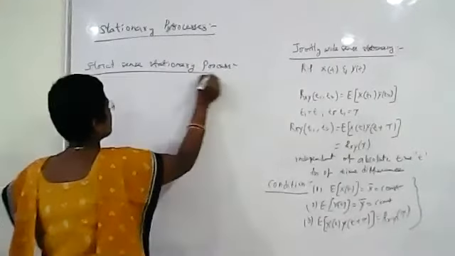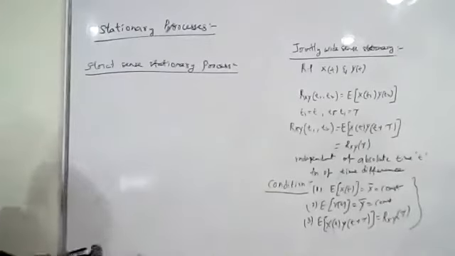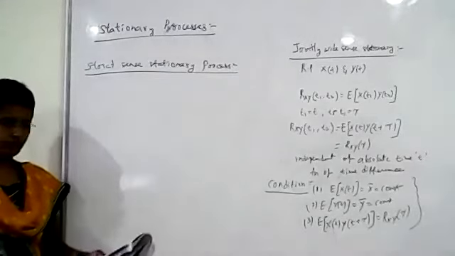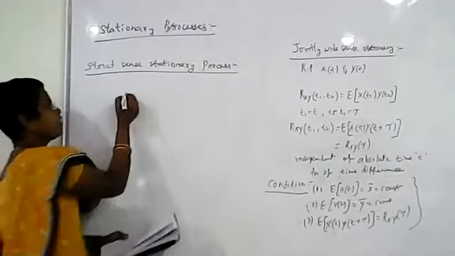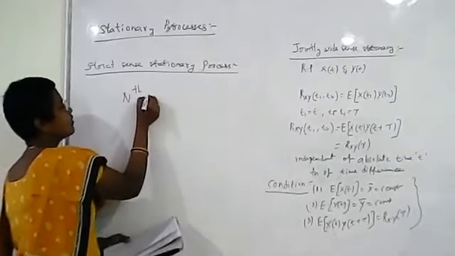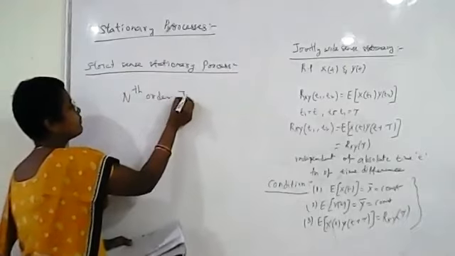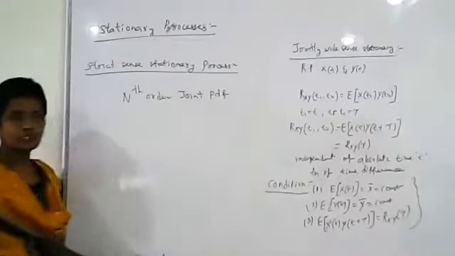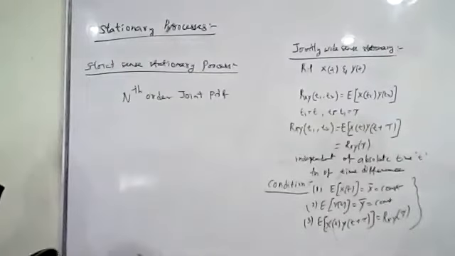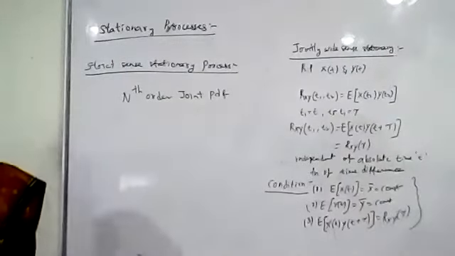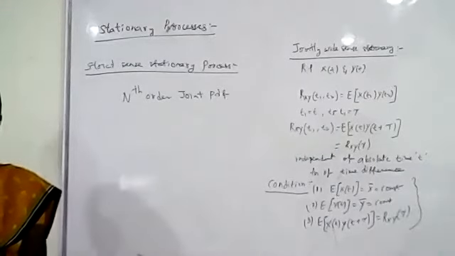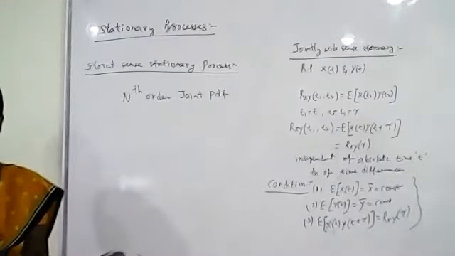Okay. So a random process x of t is said to be a strict sense stationary process if its nth order joint probability density function does not change with a shift in time. Then that random process is called a strict sense stationary process.